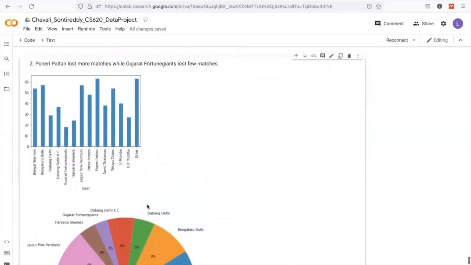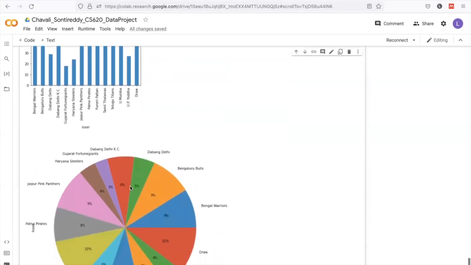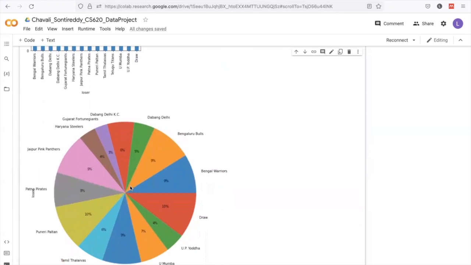The second key finding is who lost more matches and who lost fewer matches. The same information has been shown using a bar graph. You can see that Puneri Paltan has lost more matches, while Gujarat Fortunegiants, the team, has lost fewer matches. The same information has been visualized using a bar graph and here as a pie chart, as you can see.